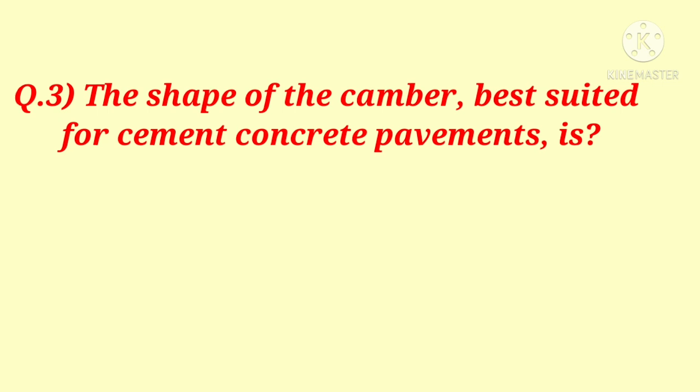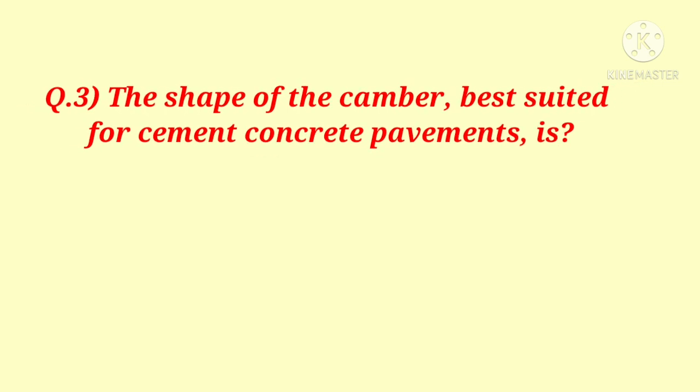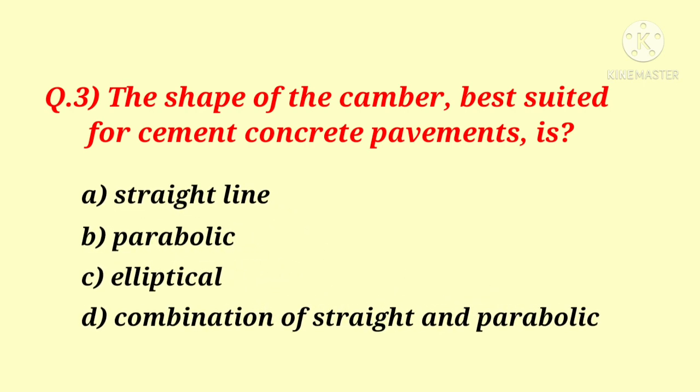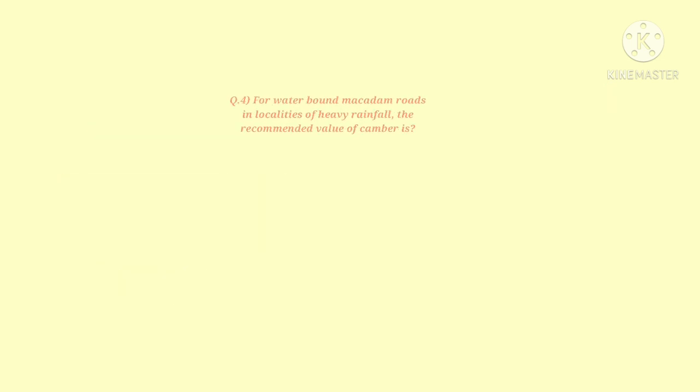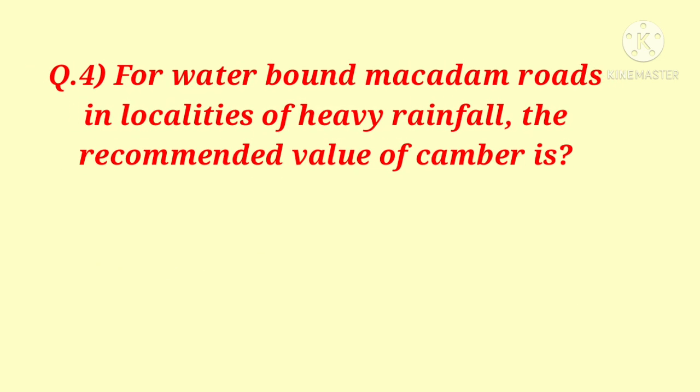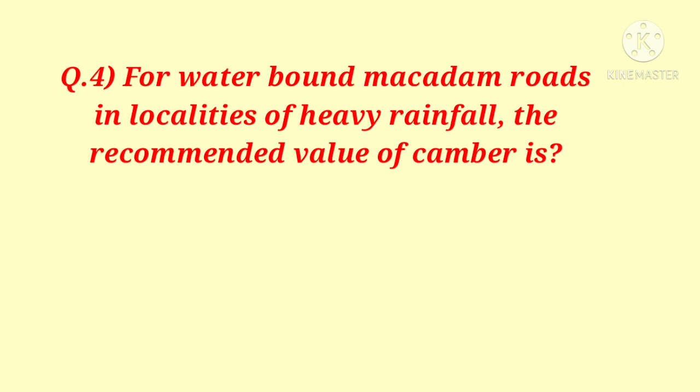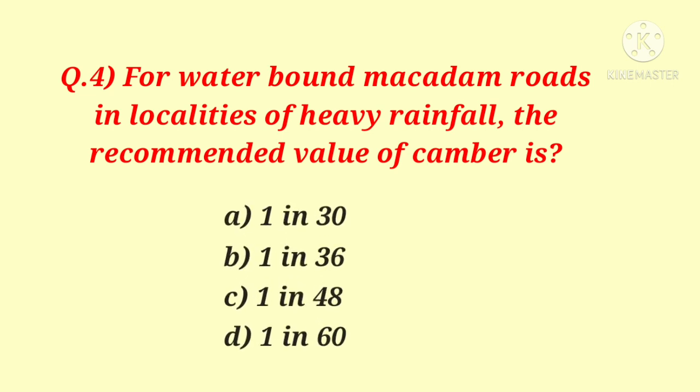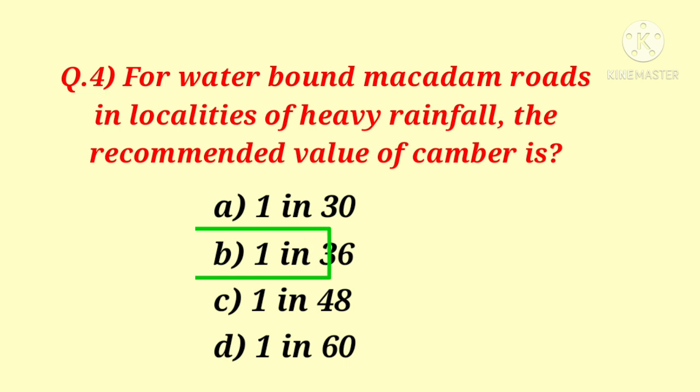Question number 3. The shape of the camber best suited for cement concrete pavement is, and following are the options, and the correct option is option number A, straight line. Question number 4. For water bound macadam roads in localities of heavy rainfall, the recommended value of camber is, and following are the options, and option number B is the right answer. 1 in 36 is suited for heavy rainfall.